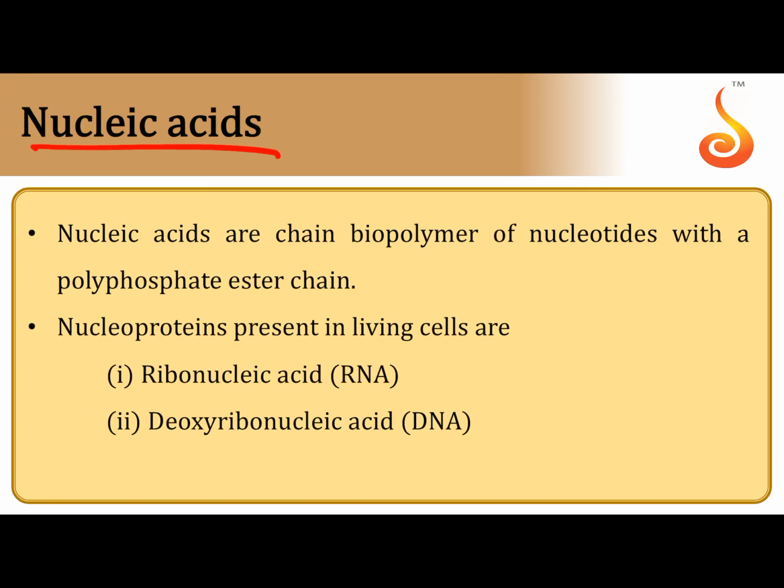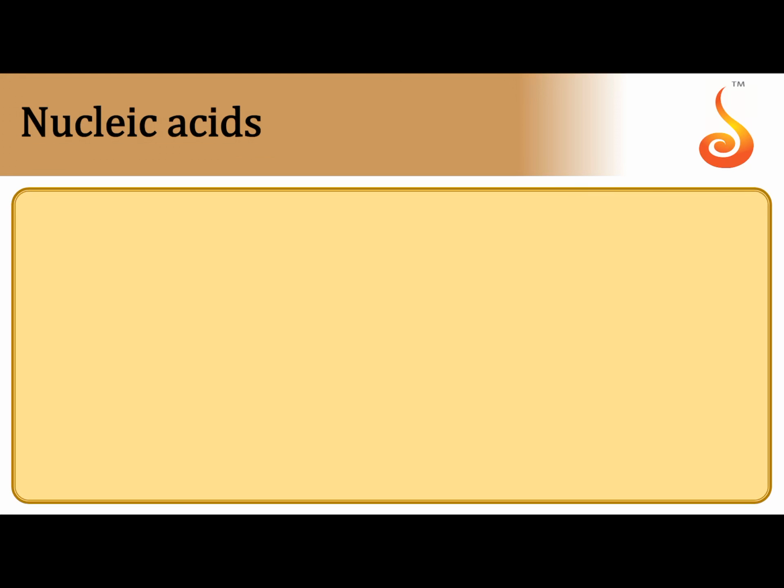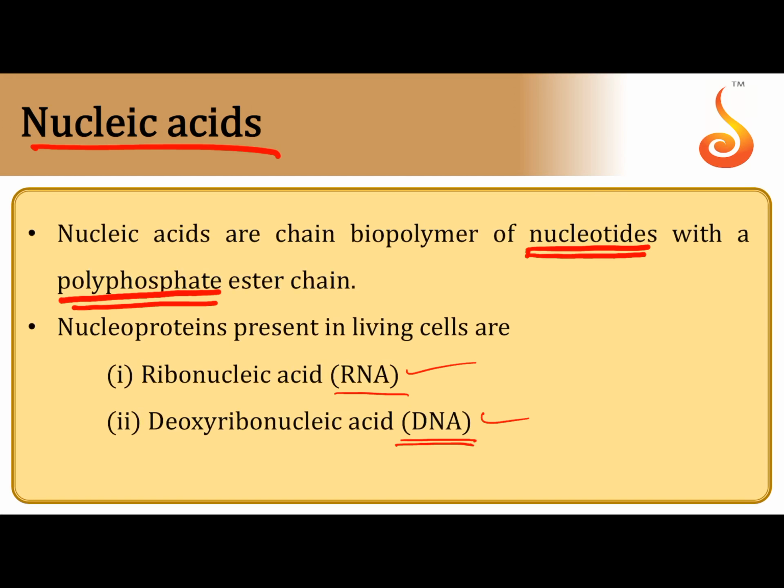Next, nucleic acids. Nucleic acids are present in the nucleus. They are polymers formed by the monomers called nucleotides. So nucleotides join each other through a phosphodiester link. The link present between two nucleotides is phosphodiester. These are of two types, RNA and DNA, ribonucleic acid and deoxyribonucleic acid. The main difference between these two is in the nitrogen bases,